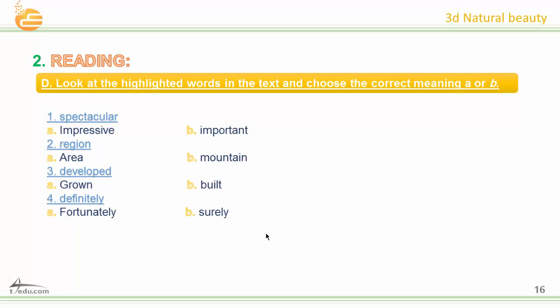Okay, spectacular means impressive. Very good. Number 2, region. Means area. Number 3, developed. Grown. Very good. Number 4, definitely. Means surely.